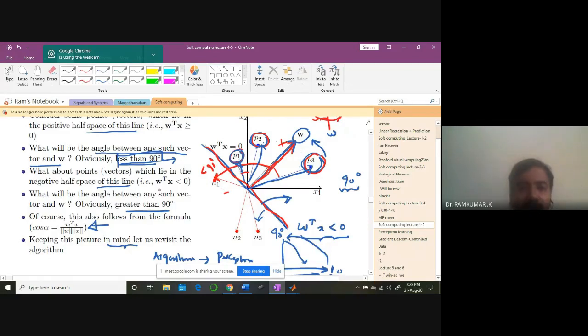That's why, what will be the angle? It is definitely greater than 90 degrees. All these points are greater than 90. See here, this point is greater than 90 degrees, and here is a weight vector. This point is also greater than 90. Only these vectors enjoy less than 90 degrees: these three vectors, P3, P2, P1. Okay, so this is the fundamental idea of this algorithm.